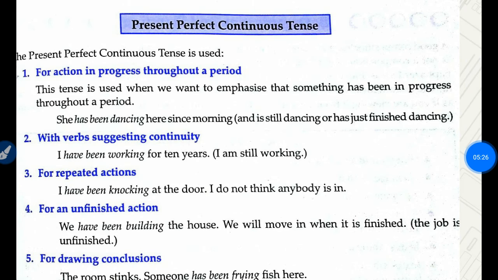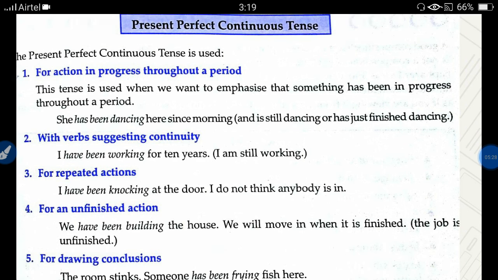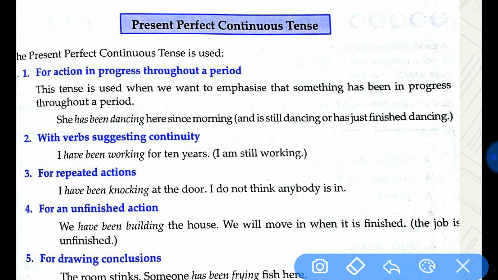Now let us move to present perfect continuous tense. We have got a present perfect continuous tense. Let's see where we use them. First of all, present perfect continuous is used for an action that is in progress throughout a period.